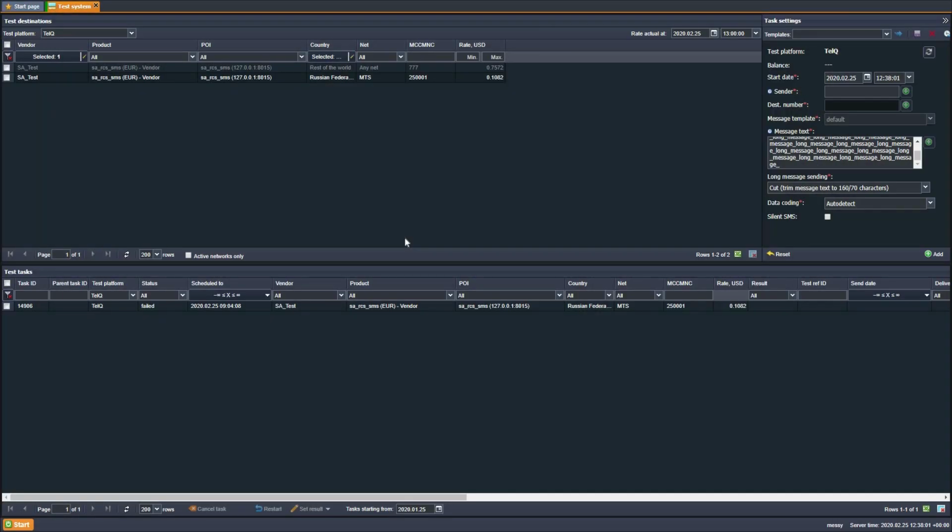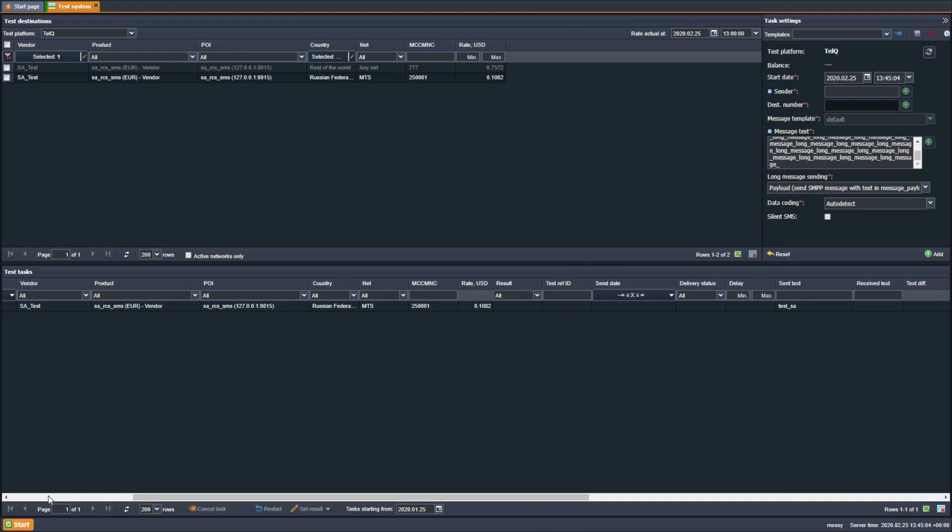Previously, the system didn't allow sending long messages through the TelQ test platform, SMS test system. Now this function is supported and the user can select long message mode the same way as for manual testing. Now, message delivery delay to the end user through the TelQ test platform will be imported to the system and shown in the delay column.